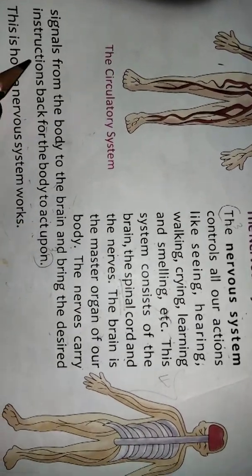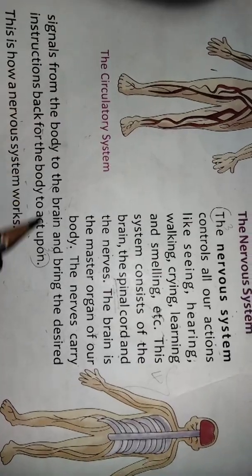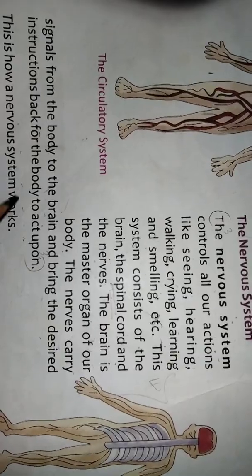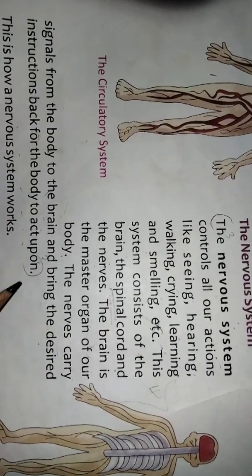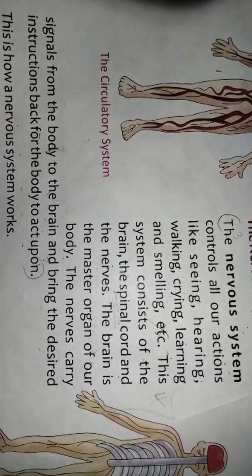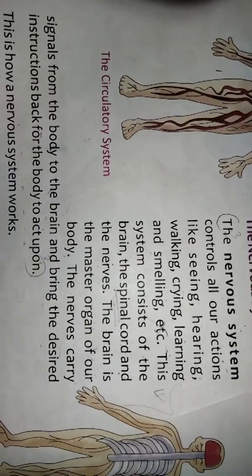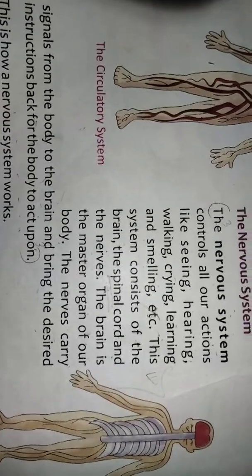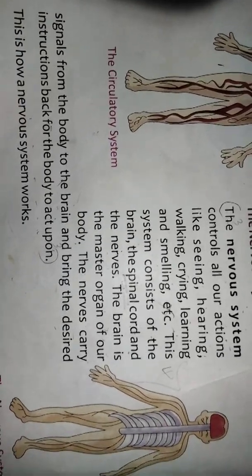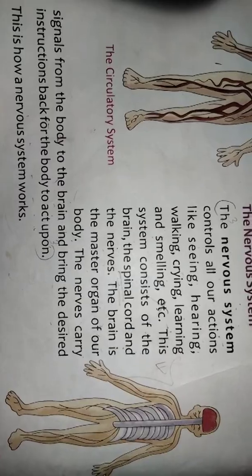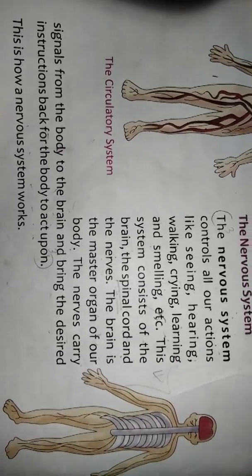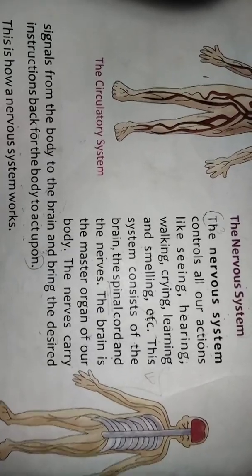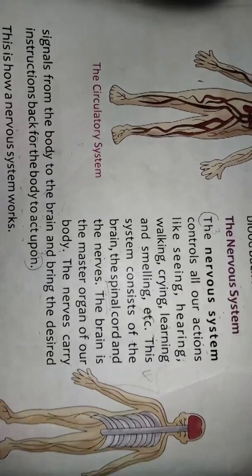The nerves carry signals from the body to the brain and bring the desired instruction back for the body to act upon. What will they do? They will carry the signals. The nerves carry the signals from the body to the brain, and whatever instruction the brain gives, they bring it back to the body to act upon.